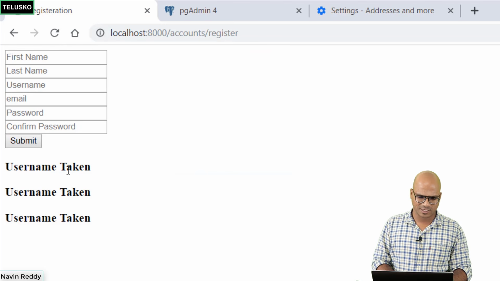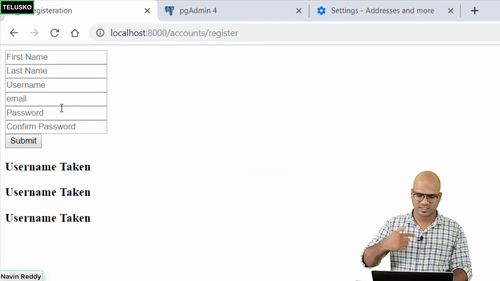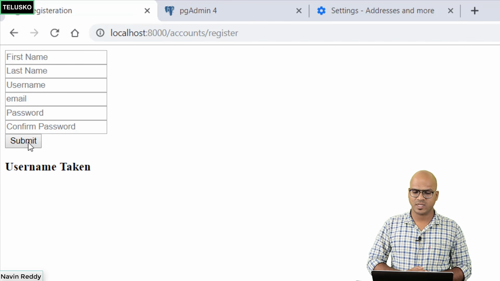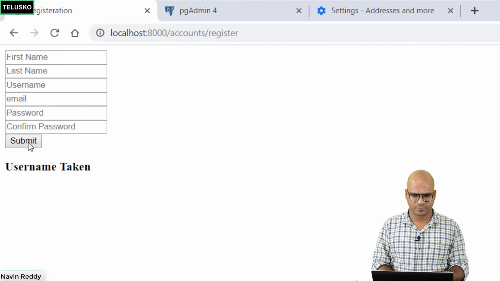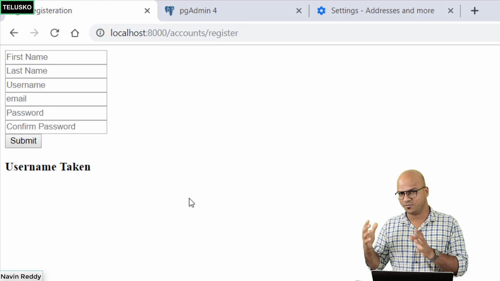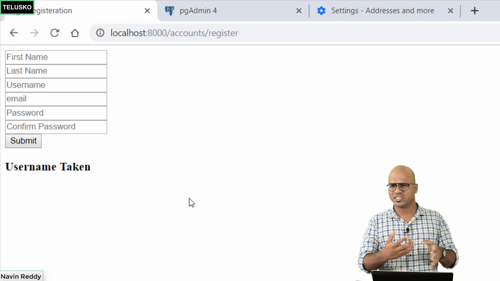Okay, it says username taken. Can you see that? So now when I refresh, it says username taken, but why 3 times? Okay, let's try again and click on submit, and you can see we got the output as user taken. I don't know why it was coming 3 times. So every time you make a mistake, it will print the message there itself. And that's how you can send messages from the views to the actual page.